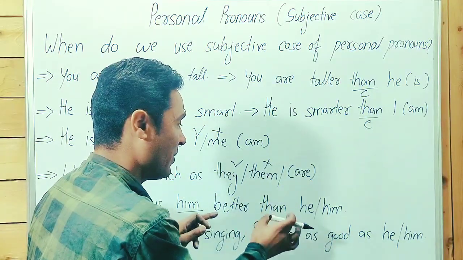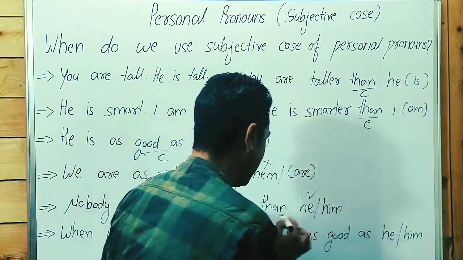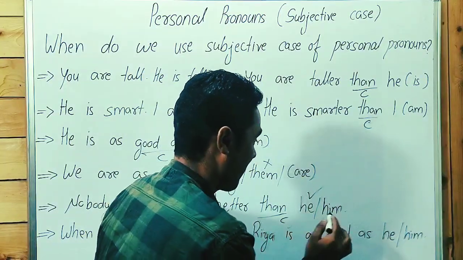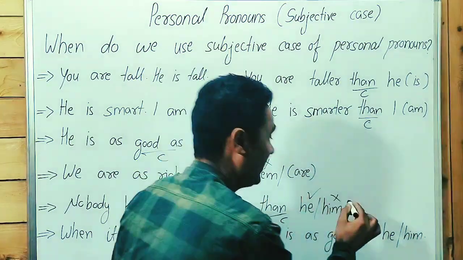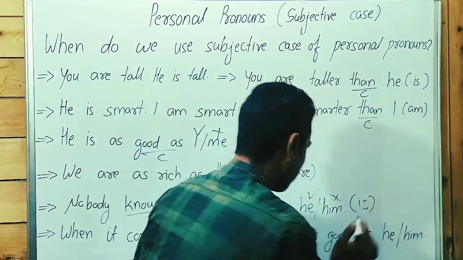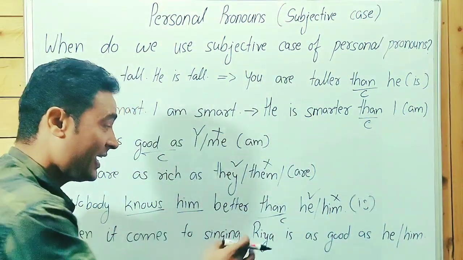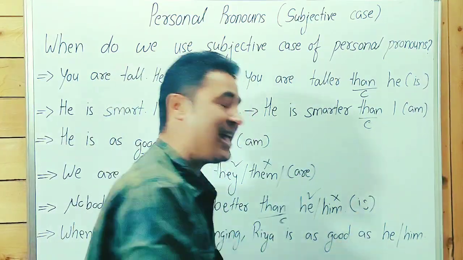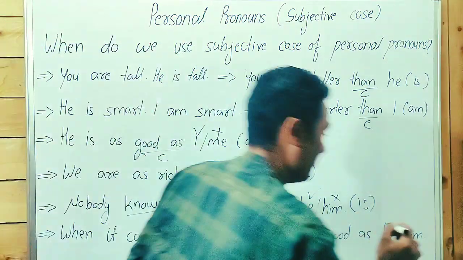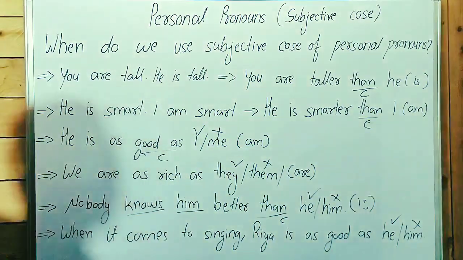Better than he, or him? Guys, point to be noted. He is used. Than is a conjunction over here, so not him; he is will be considered. And when it comes to singing, Ria is as good as he is, not him. I hope you understood.